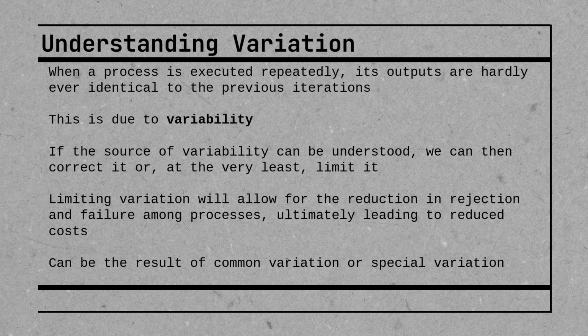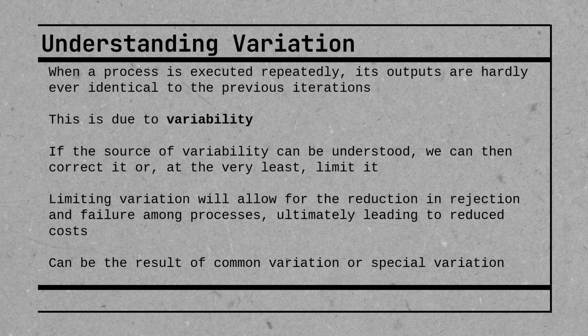Okay, now the thing with variability is that we have a certain tolerance for it, right? We expect variability within our day-to-day lives. It's when we have large differences in that variability that it becomes a problem. Now, if the source of the variability can be understood, then we can do something about it, okay?